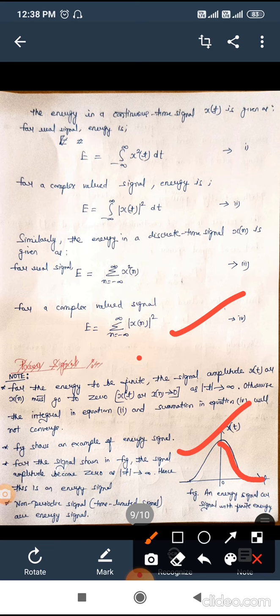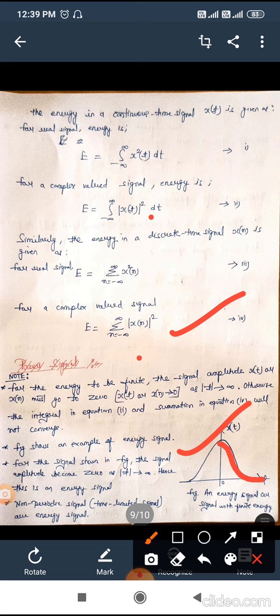This is the main thing to understand: in the case of an energy signal, the signal must go to zero when it tends to infinity.